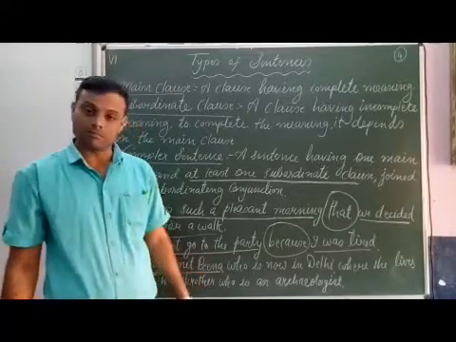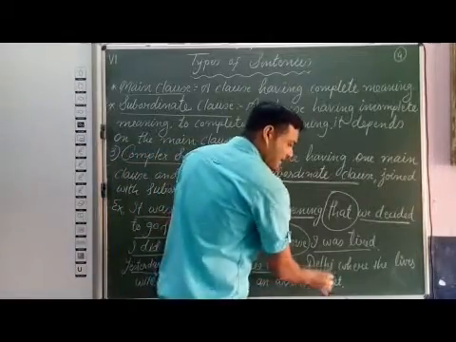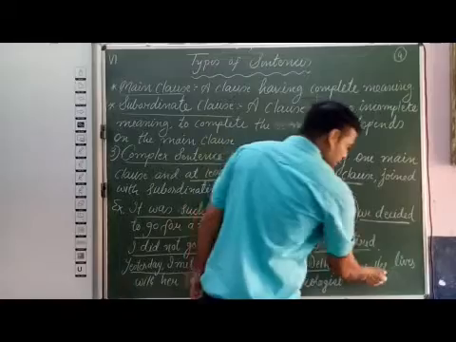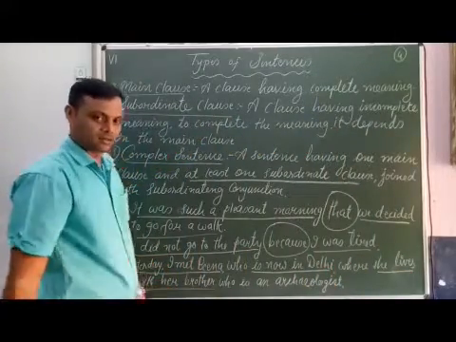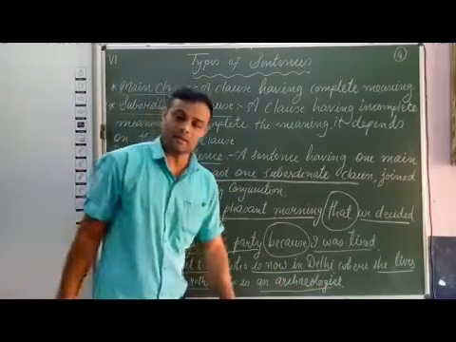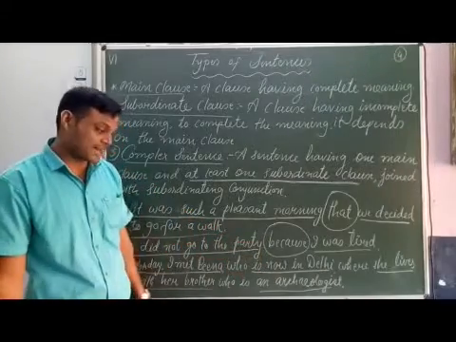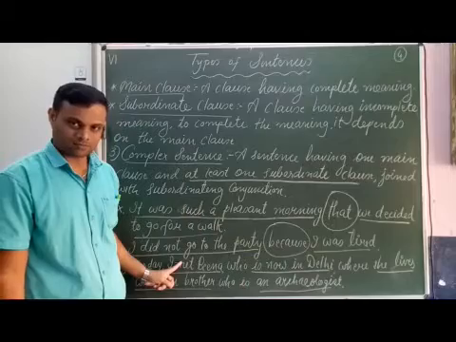Who is now in Delhi: subordinate clause. Where she lives with her brother: subordinate clause. Who is an archaeologist: subordinate clause. So we can see three subordinate clauses and one main clause.